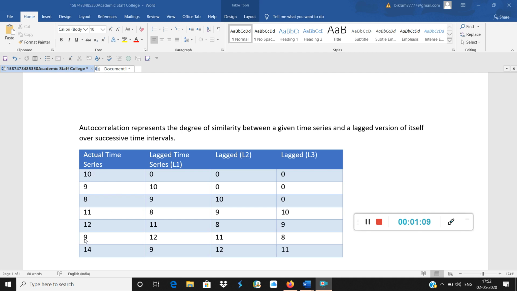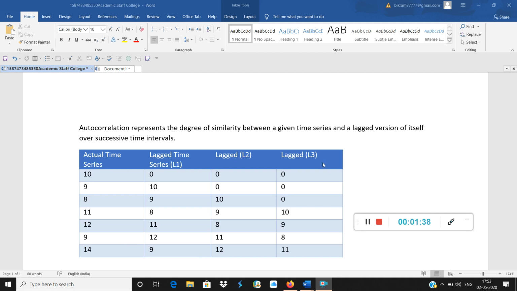Similarly, if you see lag 2, that is a 2-day lag, so obviously the first 2 days are 0 observations, and 10 has come down 2 notches, 9 is also 2 down, and this 12 is also 2 down. Obviously there is no place for 9 and 14.